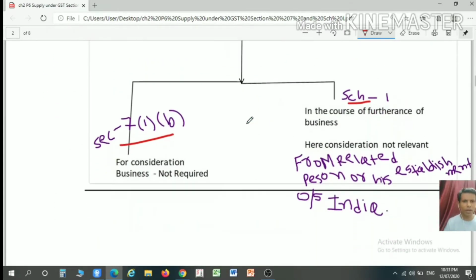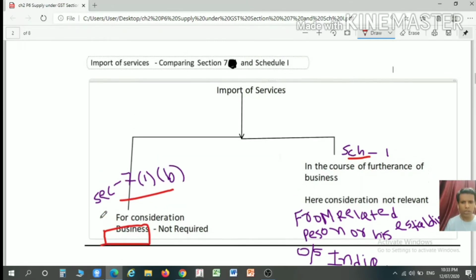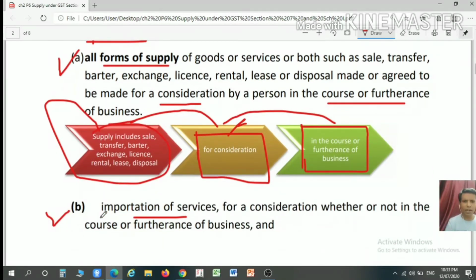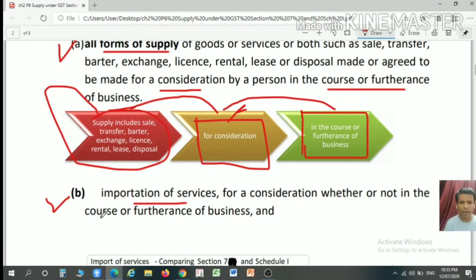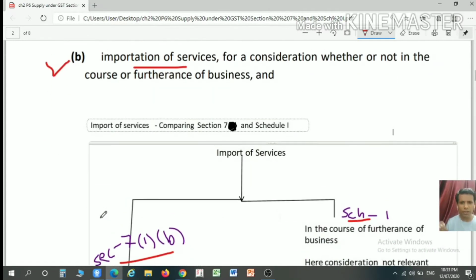However, whatever is given in Schedule 1, even if it is made without consideration, should be treated as a supply. Import of a service, what is given in clause B, importation of a service for a consideration should be treated as a supply. Here, the business condition is not required. So for clause A of section 7 subsection 1, both consideration and business conditions are required. However, for clause B, that is for import of services, only consideration is required; the business condition is not required.